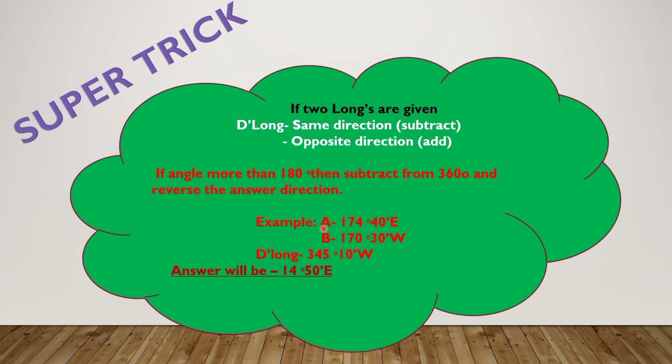Suppose the longitude of A is 174 degree 40 minute east and the longitude of B is 170 degree 30 minute west. Opposite direction, so we have to add them. We get d long as 345 degree 10 minute west. We can see it is more than 180 degree, so we have to subtract it from 360 degree. If we subtract 345 degree 10 minute west from 360 degree, we get 14 degree 50 minute. Here the direction is west, and we have to reverse the direction, otherwise our answer will be wrong. So west reversed will be east. So our answer will be 14 degree 50 minute east.